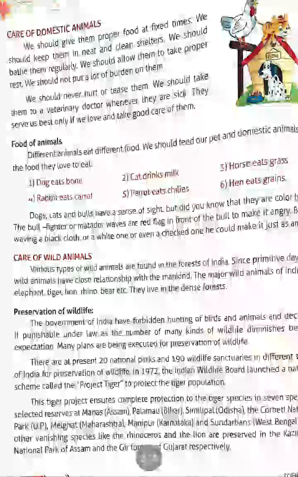Okay, children. Other vanishing animals like the rhinoceros and lion are preserved in the Kaziranga National Park of Assam and in the Gir Forest of Gujarat. In these areas, the rhinoceros and lion are protected and kept preserved.